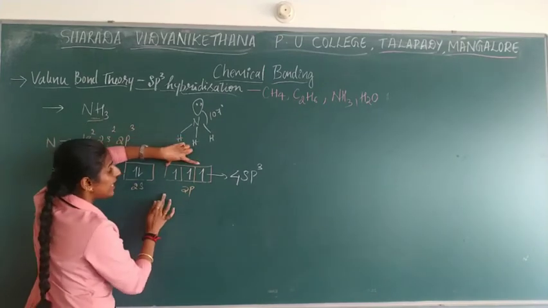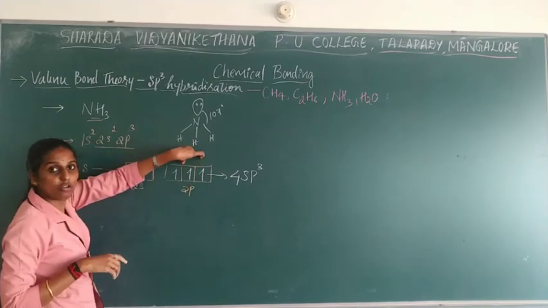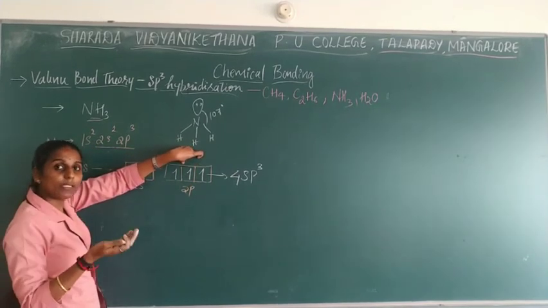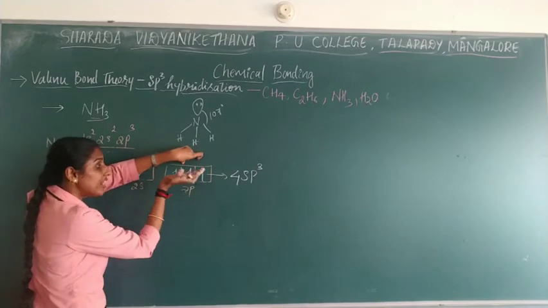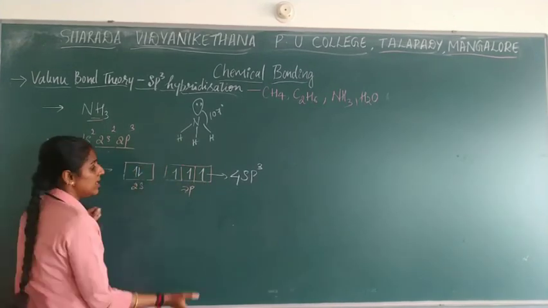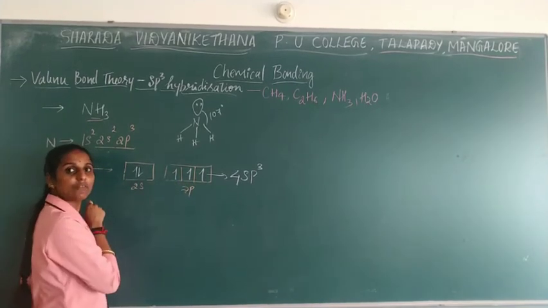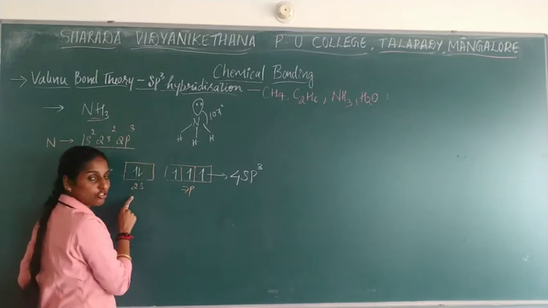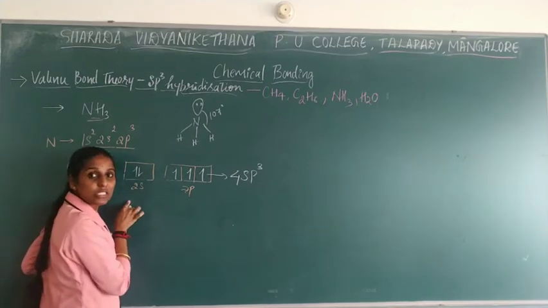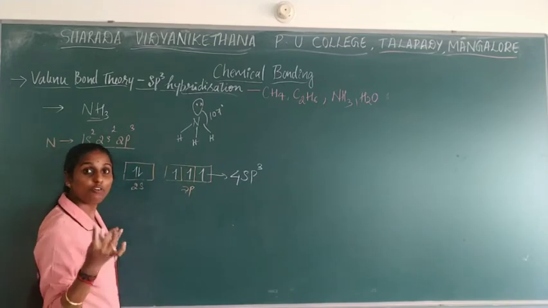See, you can write hybrid structure only for unpaired electron. You have studied, atomic orbital having unpaired electron will go for bonding, in a sense, go for hybridization. So only these will go for hybridization. Then what about this? Where will this remain? These electrons are stable now. So this will remain as a lone pair of electrons, which will never go for bonding.